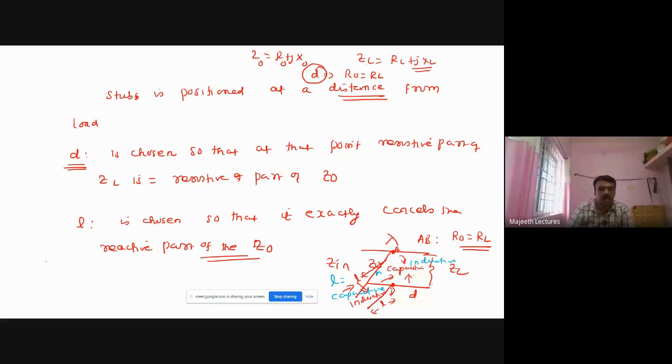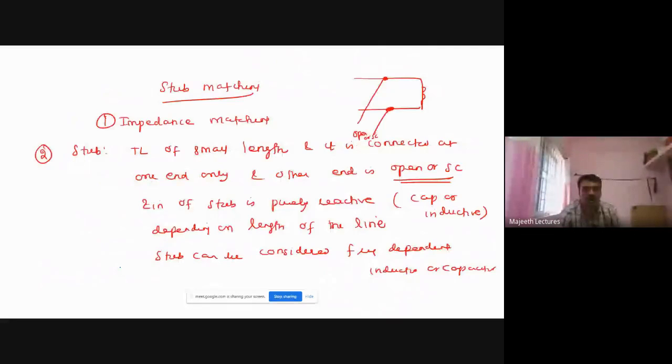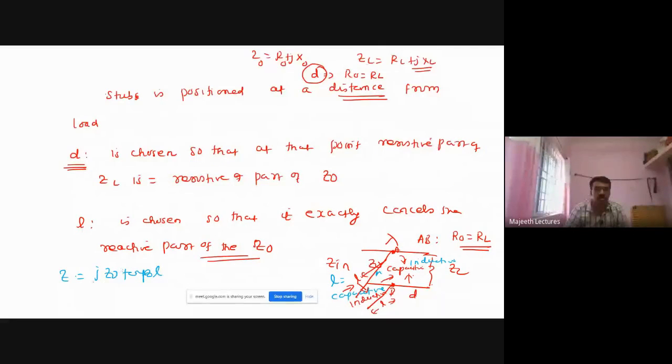We know the impedance can be equal to jZ0 tan βL. Just now we have seen when we have capacitive and inductive reactance. Depending on βL, the reactance may be capacitive or inductive. So choose the length such that if the line has a capacitive reactance, the stub should be inductive. If the line has inductive reactance, the stub should be capacitive. In this way, we have to choose the length of the line and the location.